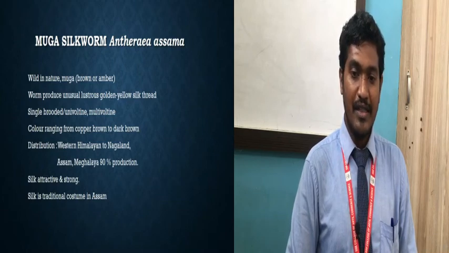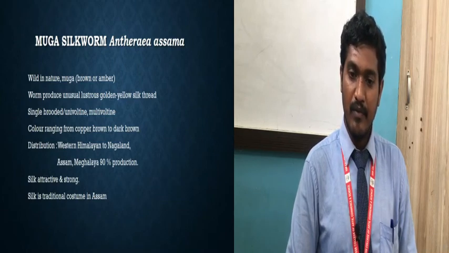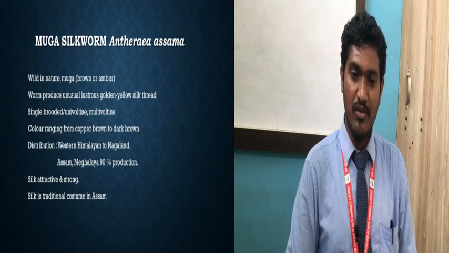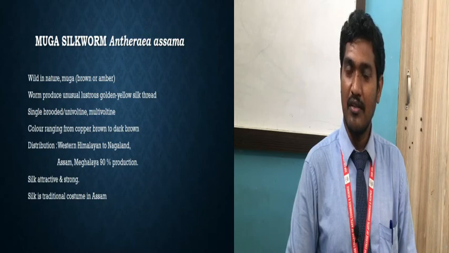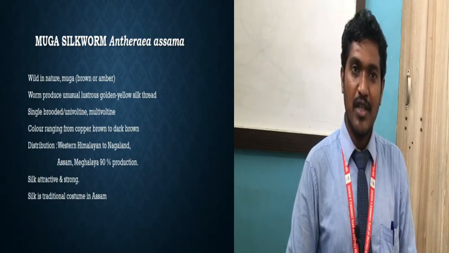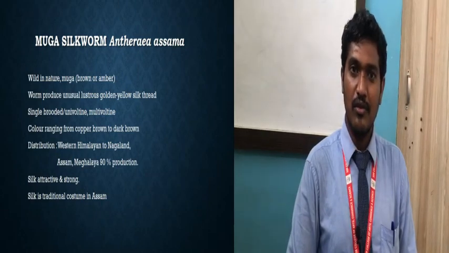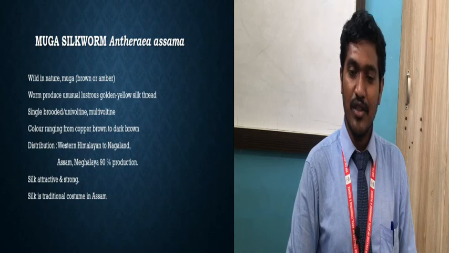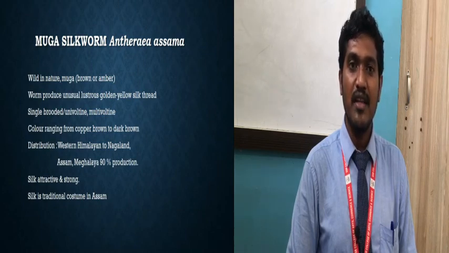So silk is attractive and strong, okay. And in Assam, silk is a traditional costume, okay. So in cultural programs and also marriage ceremonies, most of the material is made from this silk.